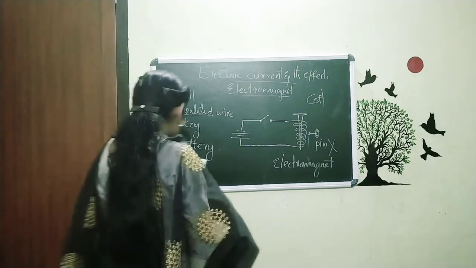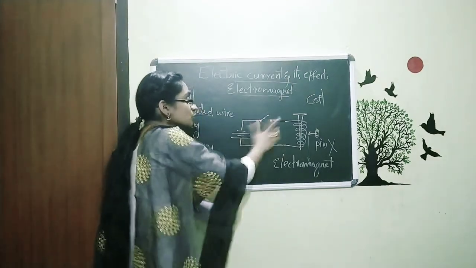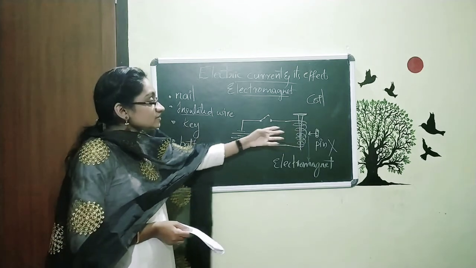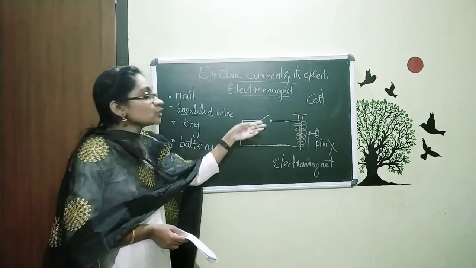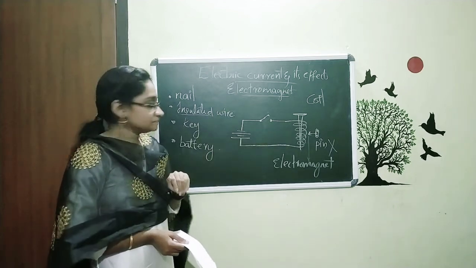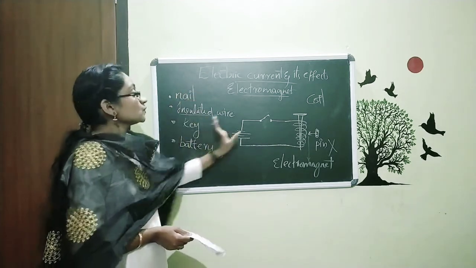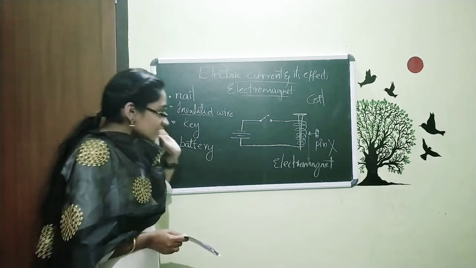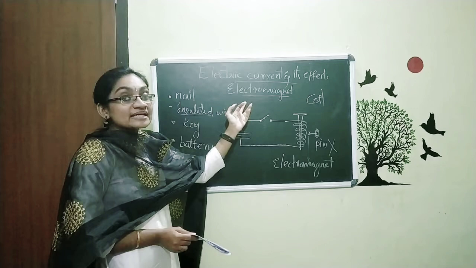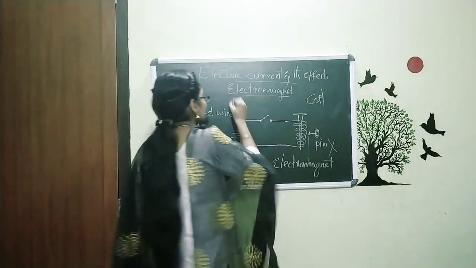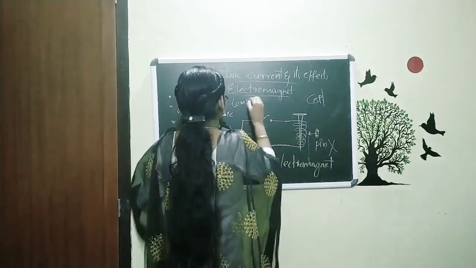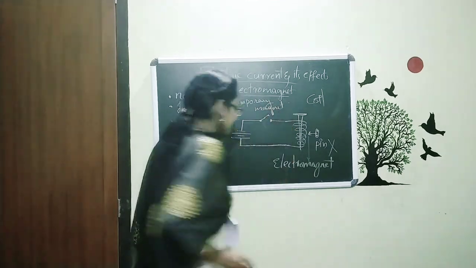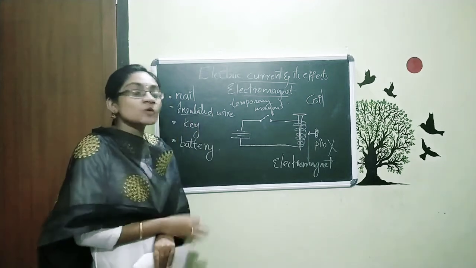In this area, you want to remember how to construct one electromagnet. You have to study the circuit diagram, how to make an electromagnet. That is this diagram. And what are the things we need to make such a setup? That is the thing you want to study first. And you want to remember this electromagnet is a temporary magnet. That means it is not a magnet all the time.